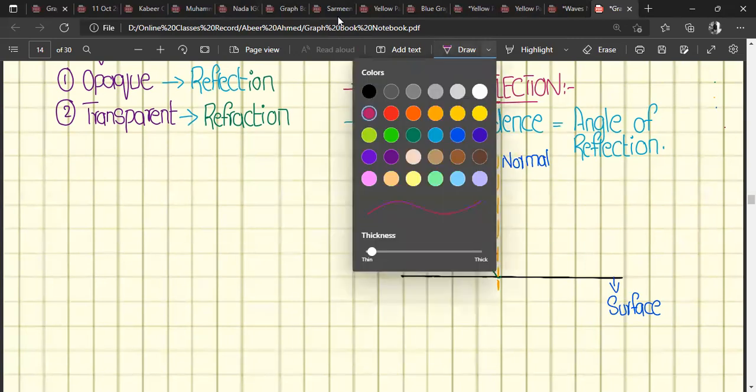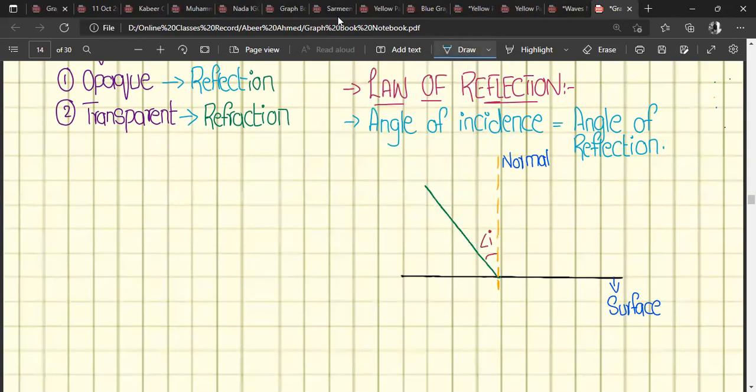And what will be the angle of the wave after reflecting from the surface? Will it be a mirror image of this? Yes. And how can you identify the angle of reflection? It equals the angle, yes, equal to the angle of incidence. So the angle is going to be in the same orientation as compared to the angle of incidence, right?